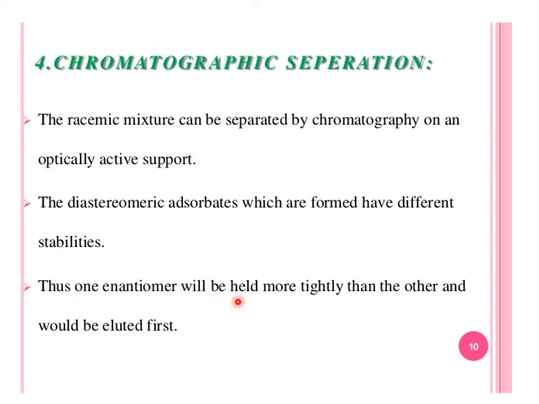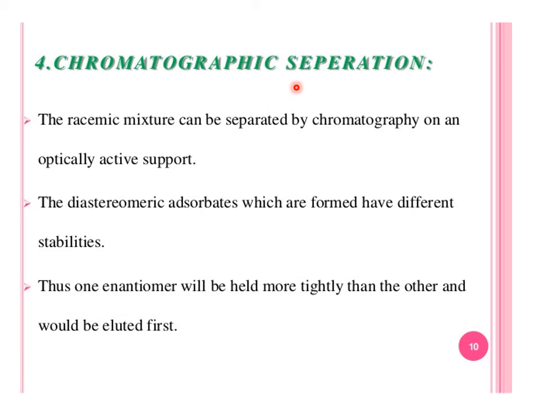We are using chromatography. Chromatography means separation by using chiral columns. Sometimes we are using optically active support, and then the diastereomeric adsorbates which are formed have different stabilities, because diastereomers have different physical and chemical properties. Sometimes one enantiomer is stuck with the column and the other is eluted with the solution; this is also a chromatographic separation.